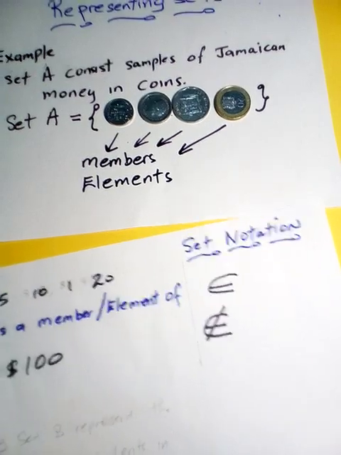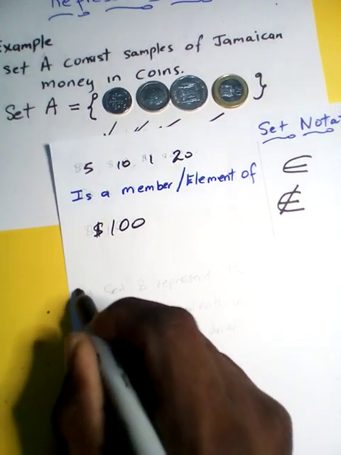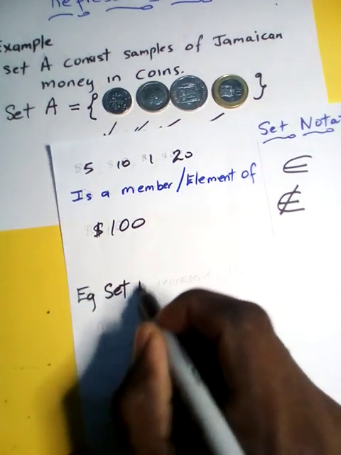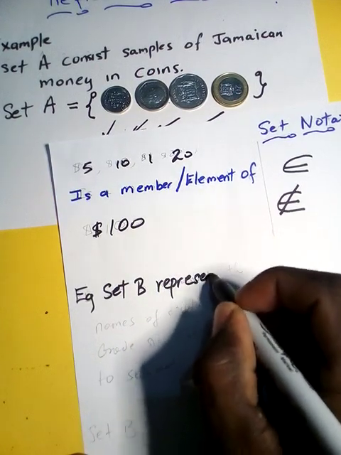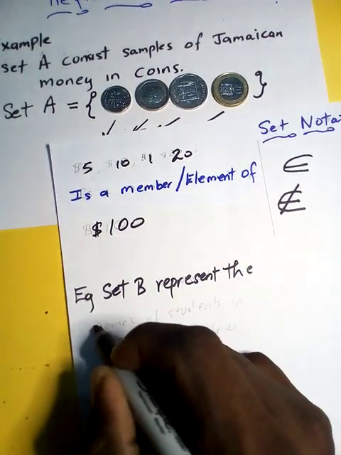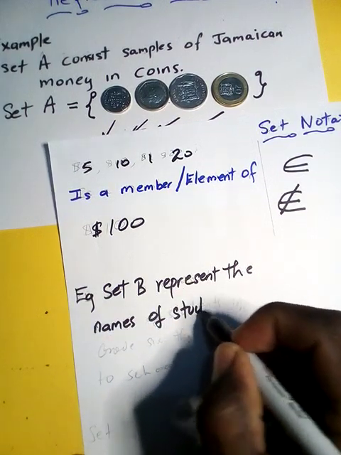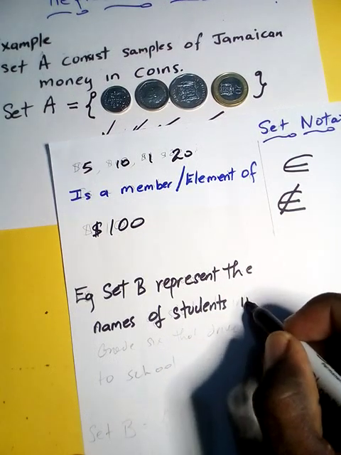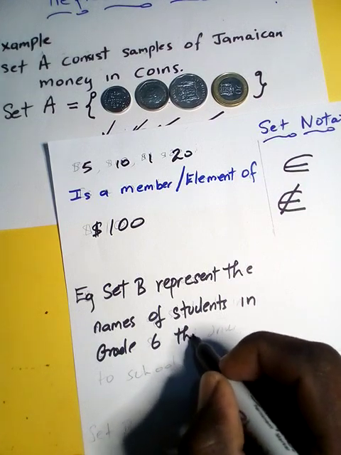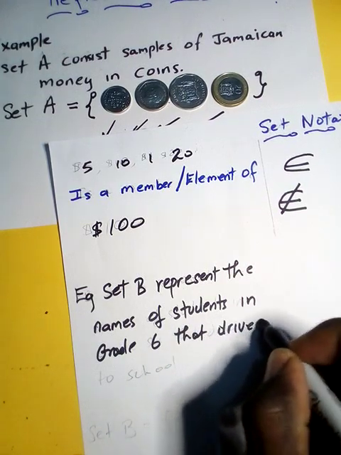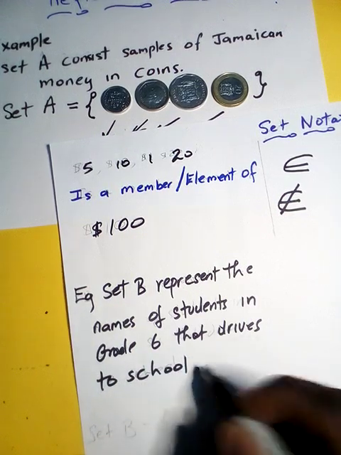Let's do another example. For example, if set B represents the names of students in grade 6 that drive to school.